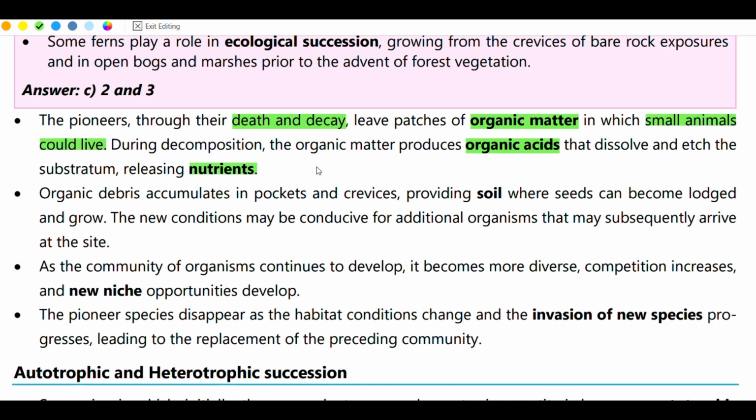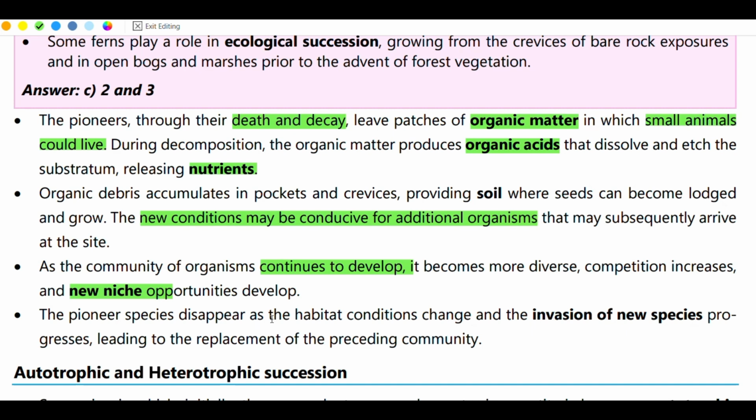Organic debris accumulates in pockets and crevices, producing soil, and as the community of organisms continues to develop, it becomes more diverse and new niches develop. New conditions may be conducive for additional organisms.